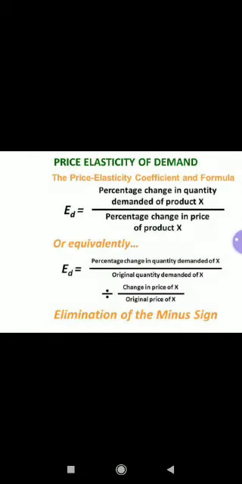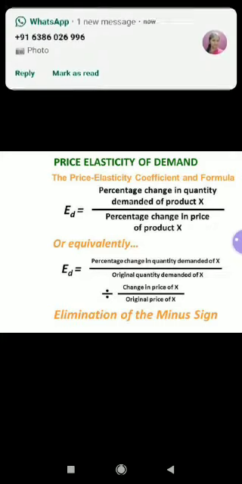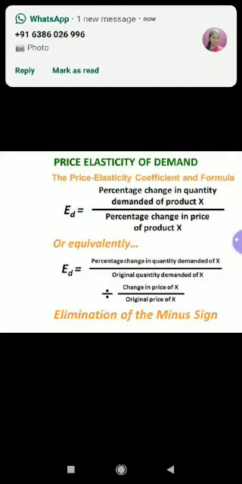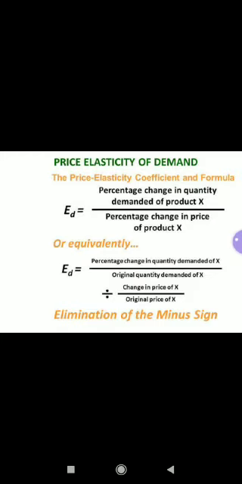Now, first, as we were talking about price elasticity, I already told you the formula. For price elasticity, the formula will be percentage change in the quantity demanded of product X divided by percentage change in the price of product X. Children, here the products are the same. The demand for the same product we are talking about here, and we are taking the price of that product only. As I told you, the formula is percentage change in quantity demanded divided by percentage change in price. So similarly, here it is change in quantity demanded of X divided by original quantity demanded of X, divided by change in the price of X divided by original price of X.